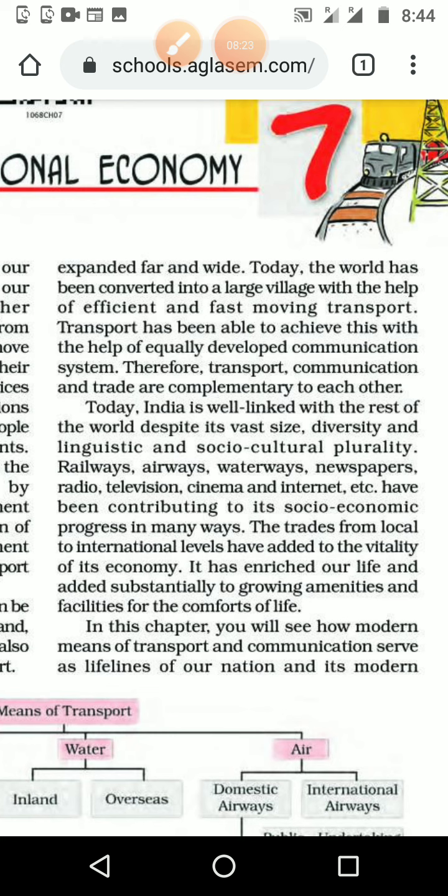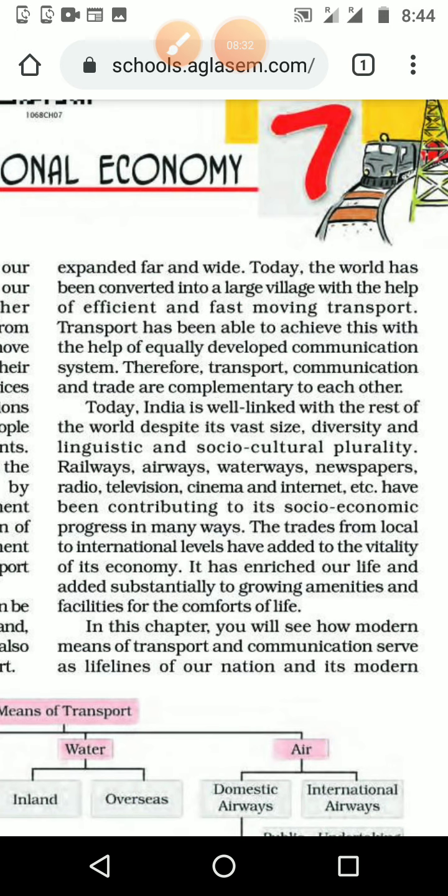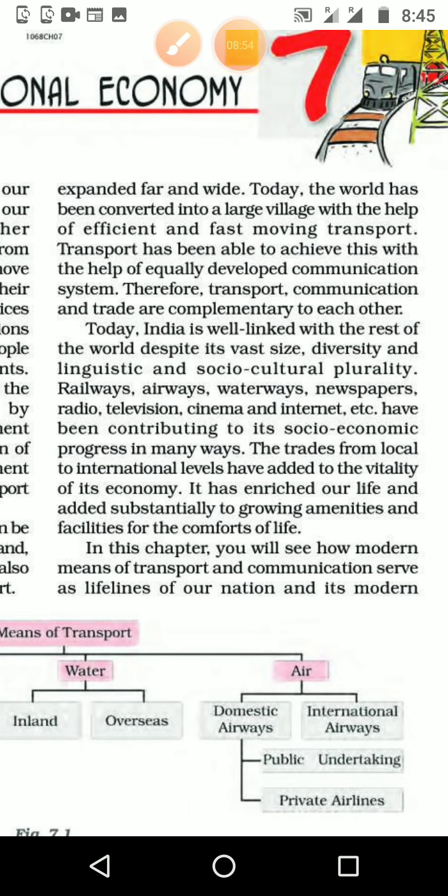Today the world has been converted into a large village with the help of efficient and fast moving transport. Please underline that sentence. Now the world has become a large village. It is not like independent villages here and there; it has become only one large village. Why? Because of efficient and fast moving transport and, at the same time, communication. Transport has been able to achieve this with the help of an equally developed communication system.